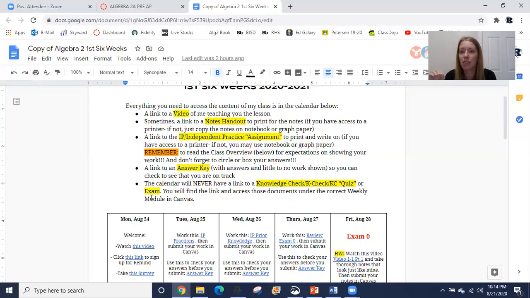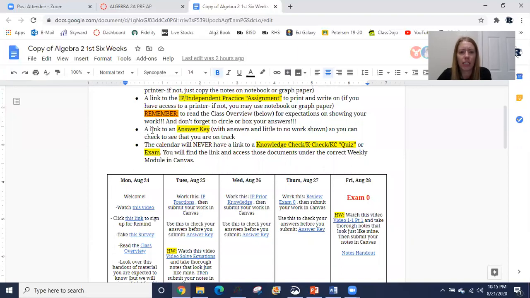I can't read your mind, so you have to put it on paper, and it has to be nice, neat, and organized so I can grade it and give you good feedback, okay, on whether or not you're doing the right things. So make sure you're doing that so that I don't have to contact you and say, hey, look, I don't understand this. I can't read it. I can't follow it. I need you to submit it again. That would be awful. I'd hate for you to have to redo something that you already did. So again, just make sure you're keeping everything nice, neat, clean, organized, or else I will have to send it back to you and say, hey, I need you to redo this. I can't read it. I can't understand it. So just be aware of that.